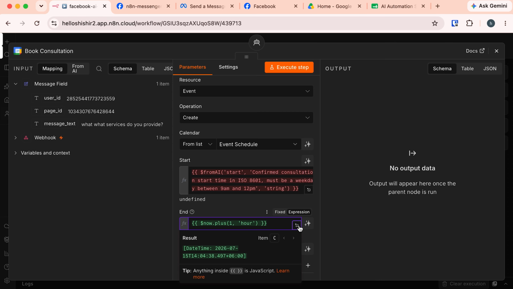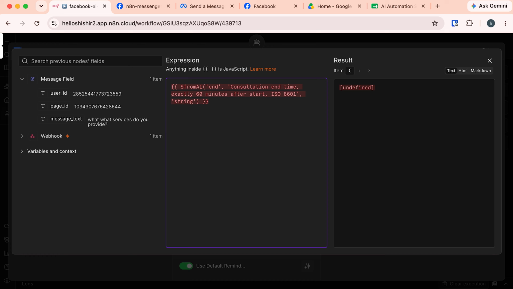Now we need to add the end time. Again, let's expand this expression. Here, paste the expression that we need. And using this fromAI, I am defining an end time: consultation end time, exactly 60 minutes after the start. Also, it is in ISO 8601 format. The data type is string.